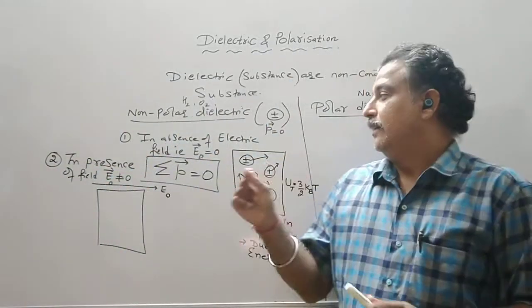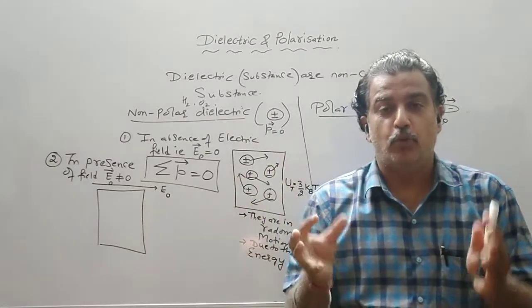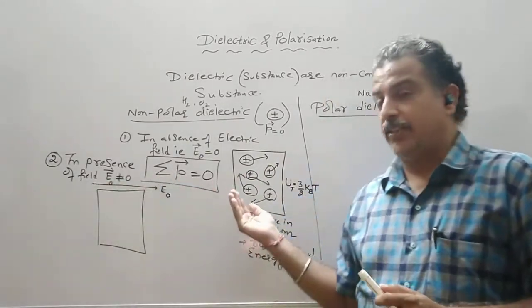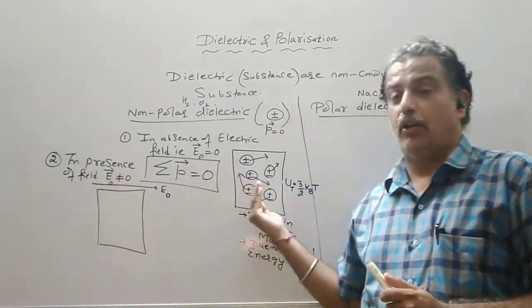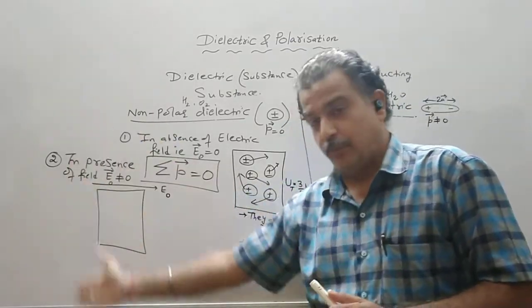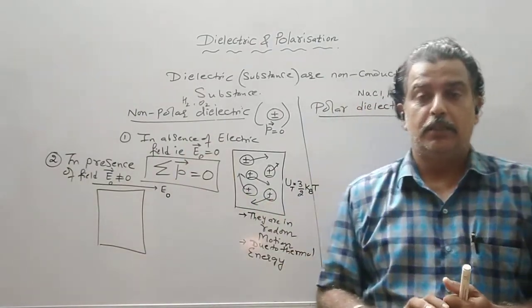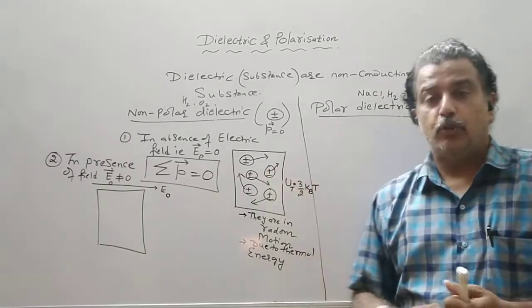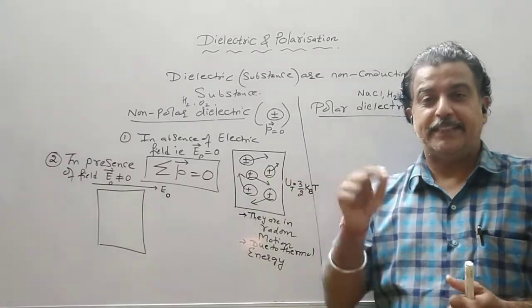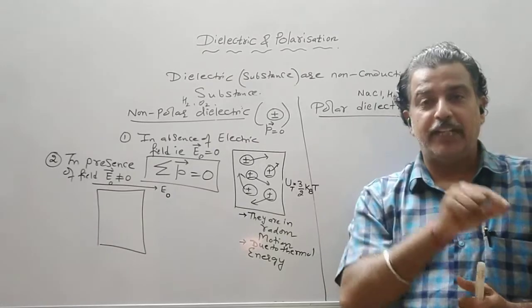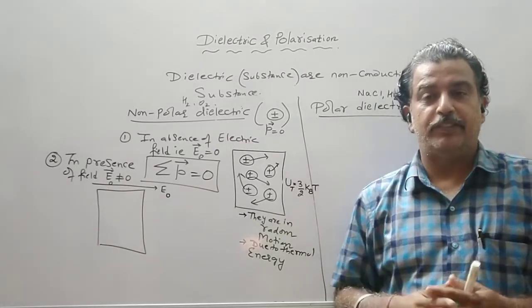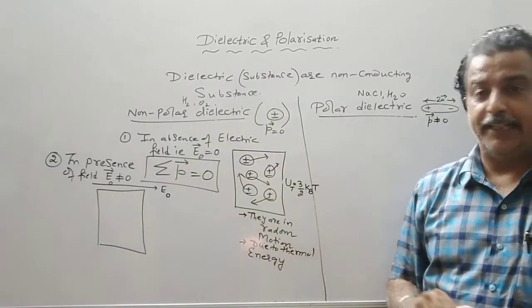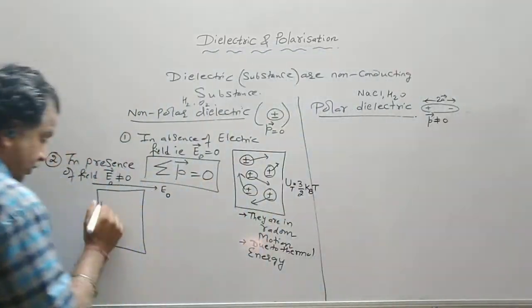The centers of positive and negative charge were coinciding. Now because the electric field is established along the x-axis, this side becomes positive charge and this side becomes negative charge. So we say that in the presence of an electric field, the separation of positive and negative charge takes place in the non-polar dielectric.